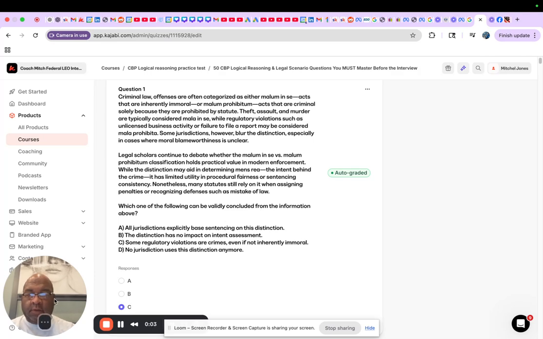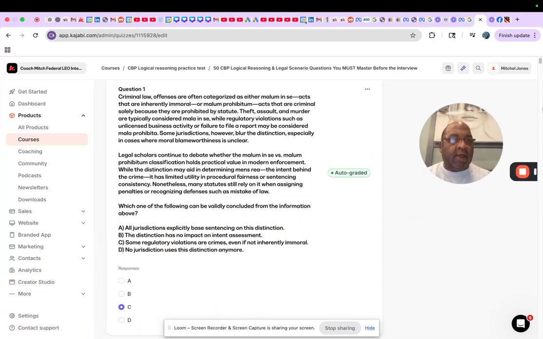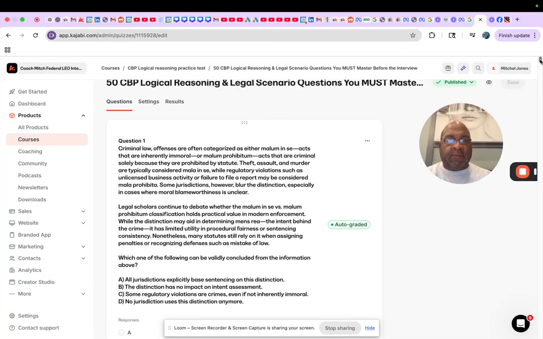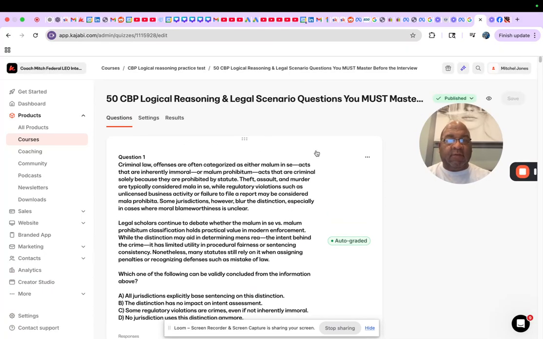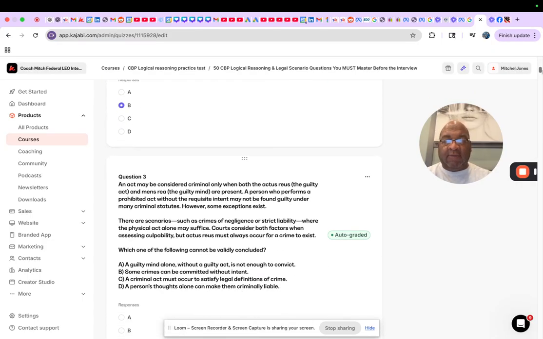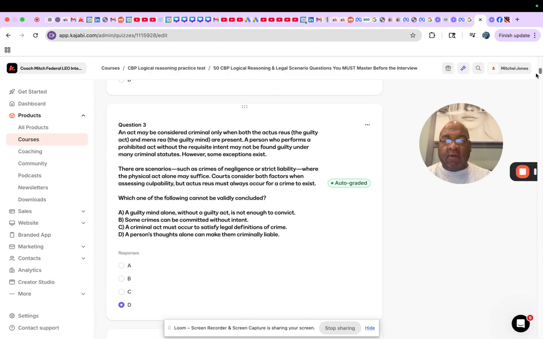Hey everyone, I want to go into looking at my logical reasoning quiz you guys have. It's a prep quiz for you. This is what it looks like. So this is going to give you a real good example of the actual logical reasoning quiz. No, I don't have the actual questions. No one has that. This is to get you ready for it. Think of the right mindset you want to have for the actual quiz from CBP. But I put in here 50 heavy questions for you guys. Let's look at one of these two, okay?